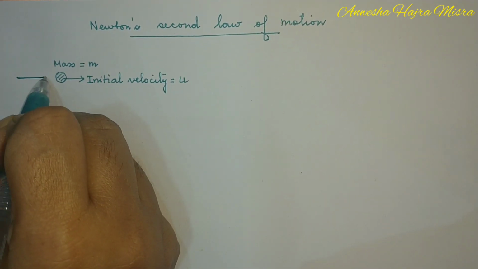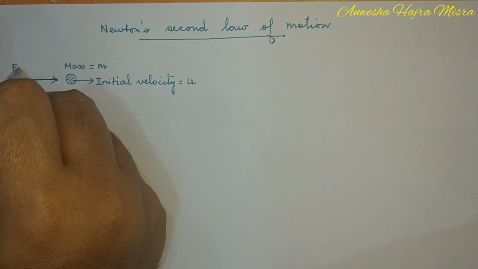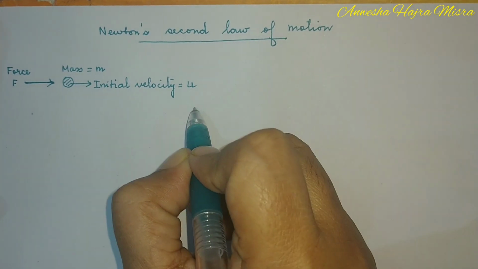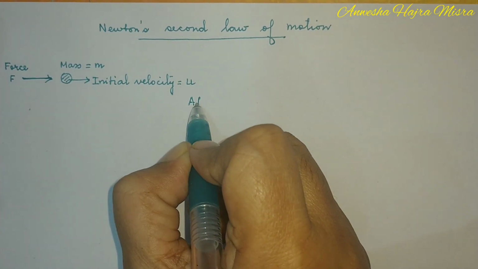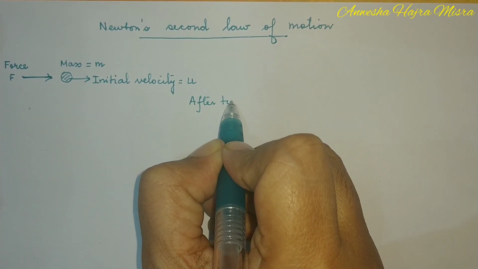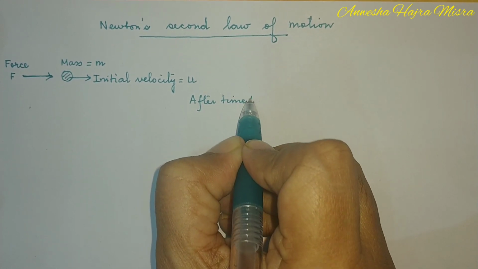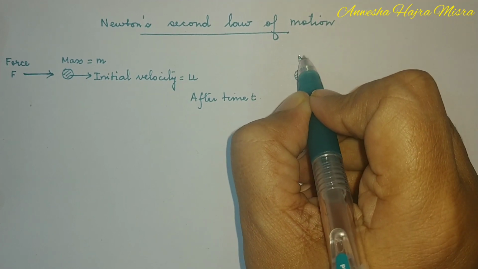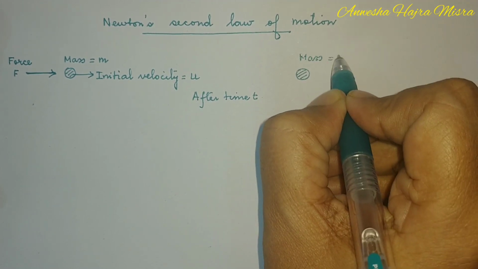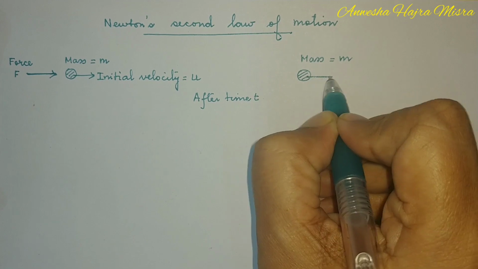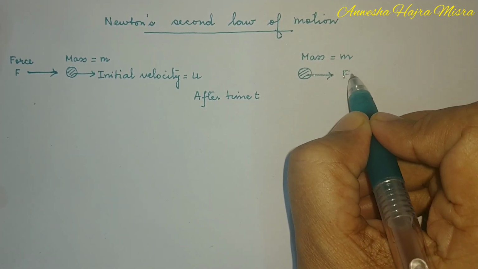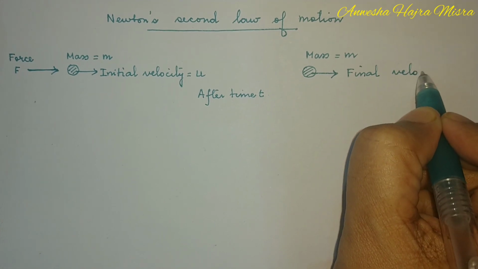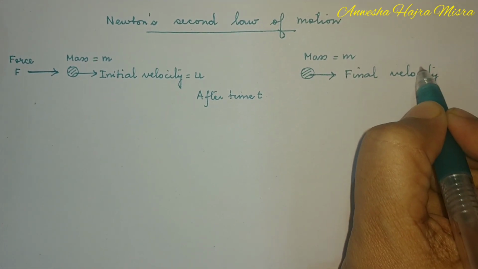Now you give the body a force F. After time t, the same body of mass m starts moving with the final velocity v.